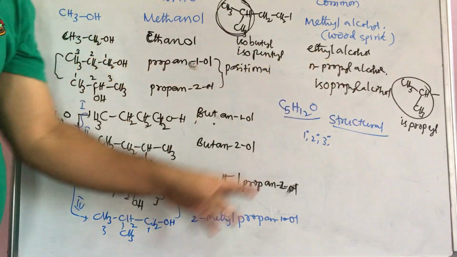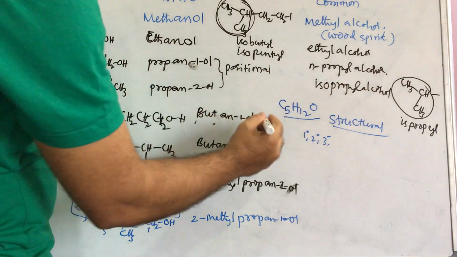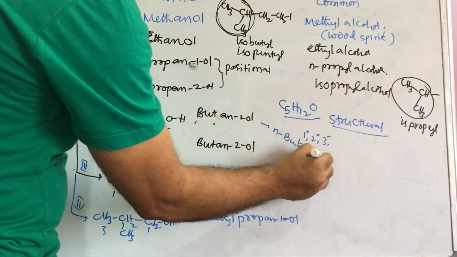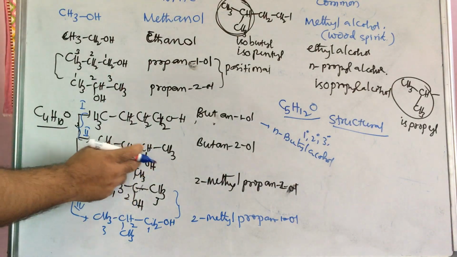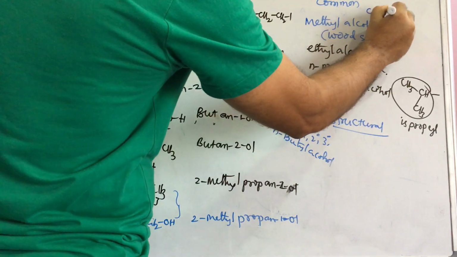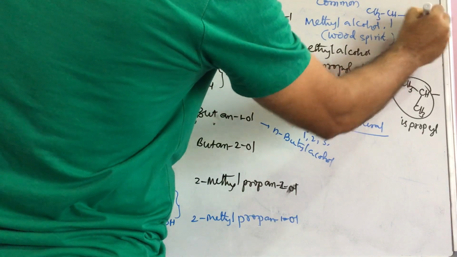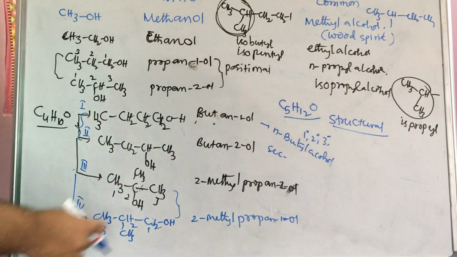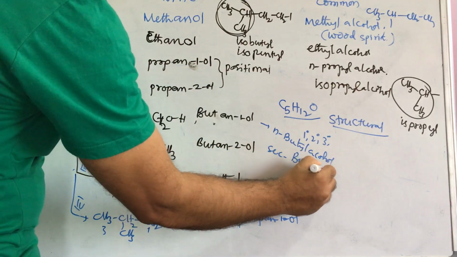So here also, if you want the common name for this butane-1-ol, the common name is n-butyl alcohol. Next, what is the common name of this? Secondary butyl alcohol. This is called secondary position. For example, if you observe CH3, CH with a dash bond, and any other group here, CH2, like this, then this is a secondary position. Then it is called secondary. Secondary means sec, right? No problem. Secondary butyl alcohol.